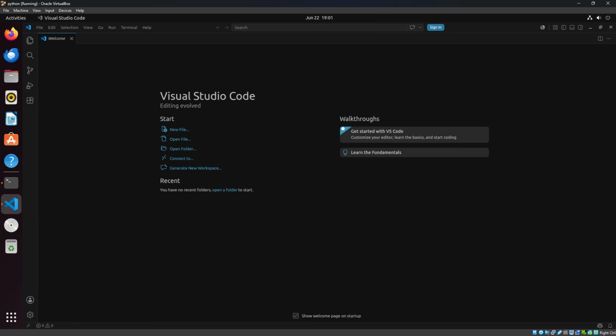Now that we have VS Code open, first we're going to need to make a folder to store all our Python scripts.